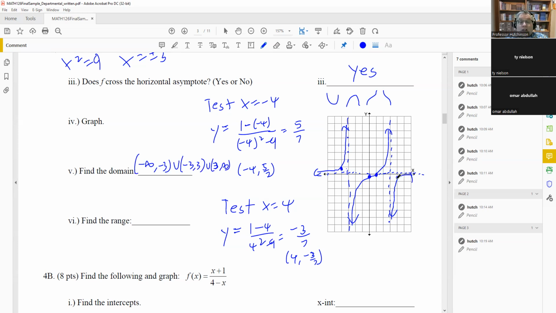Now there are some that are like that, but we already know the graph does cross through, and because this is a yes, that means it's going to include everything from negative infinity to positive infinity. So that would be the range. So these 4, you probably want to graph first and then answer the other questions. It's going to be easier if you can read that off of a graph. So that's your answer there.